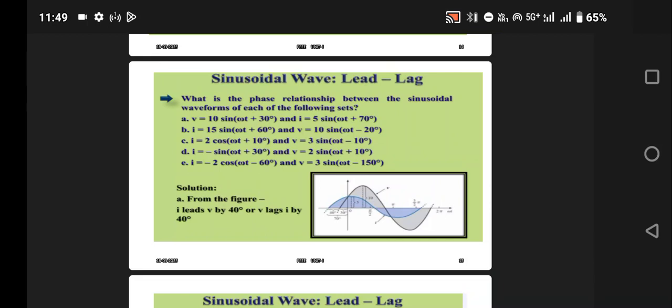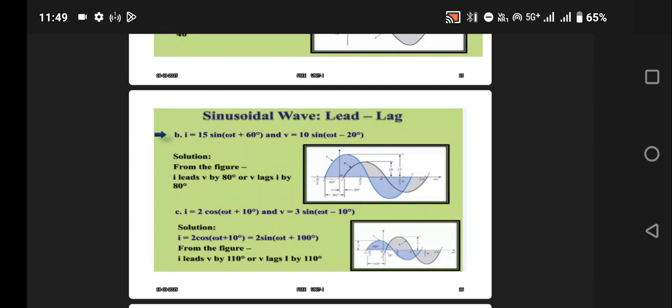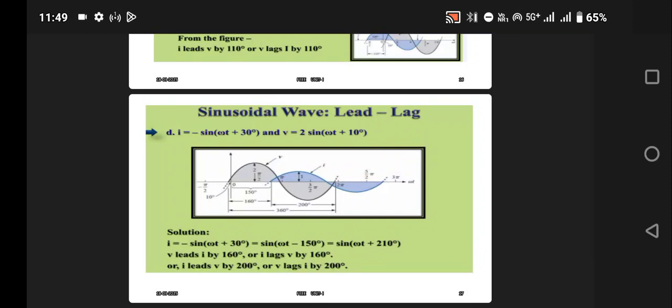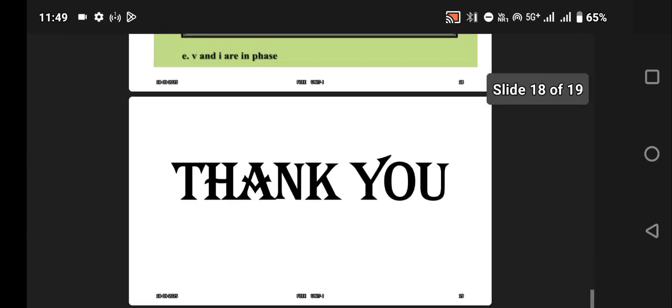This problem represents the phase difference between the voltage and current with leading as well as lagging power factor. If it is a leading power factor, the current leads the voltage by some phase angle. Lagging power factor means the current lags the voltage by some phase angle. These are some examples of leading as well as lagging power factors. Thank you.